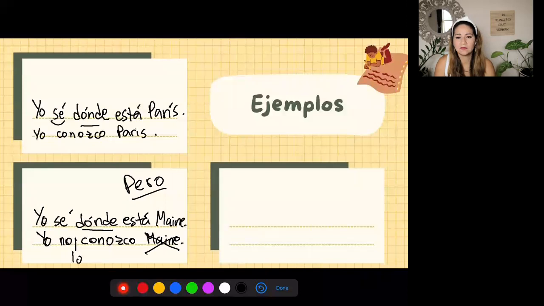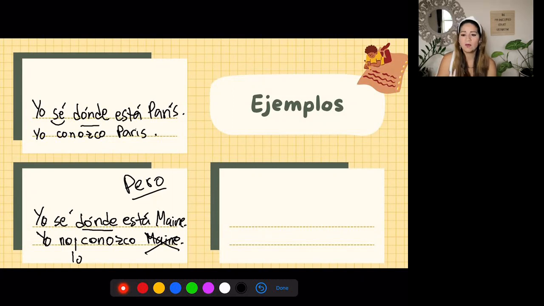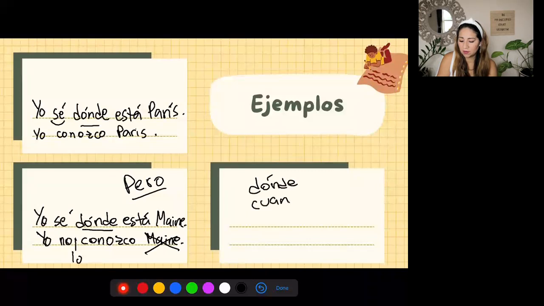Usually you're going to see the verb saber with question words versus with conocer. You're not going to see it with question words. When I mean question words, I'm talking about the words like what, where, who, like dónde, quién, cuándo, qué. These are question words. So where, when, who, what.